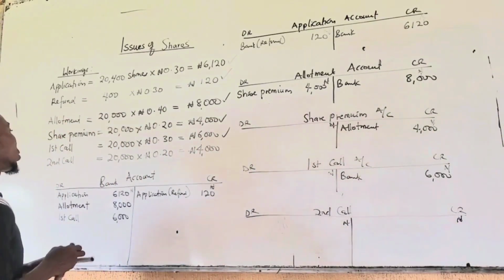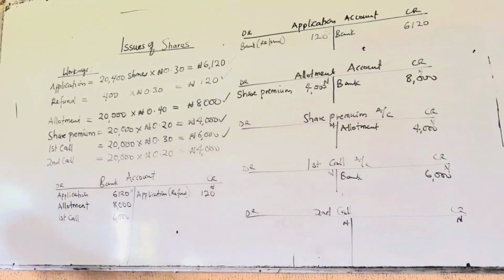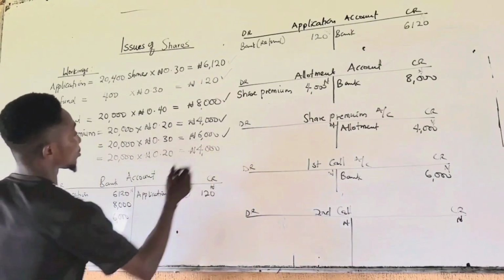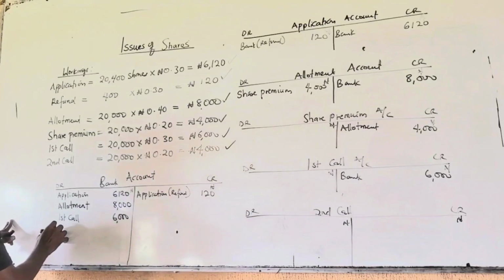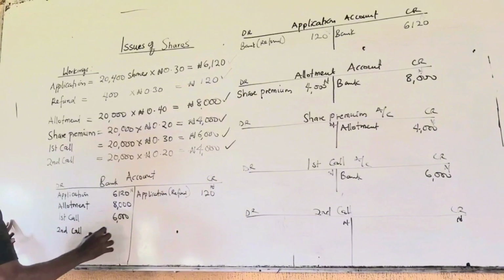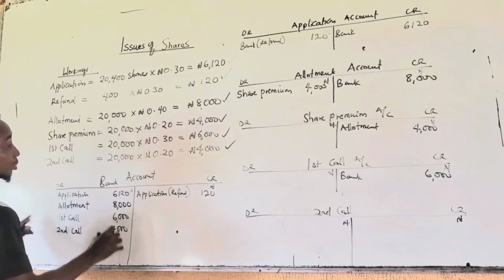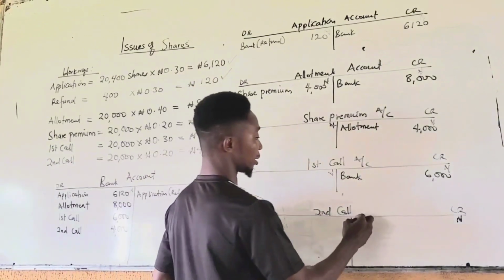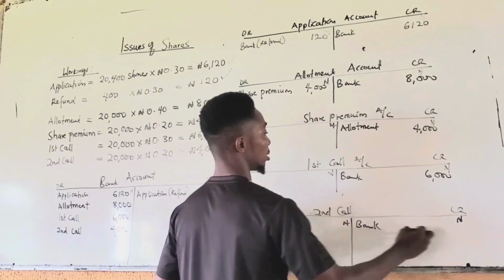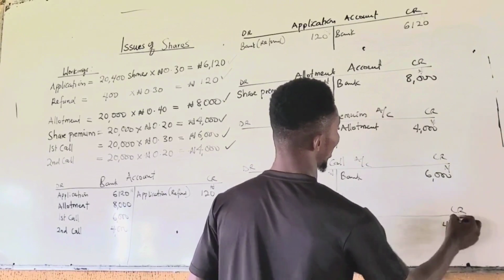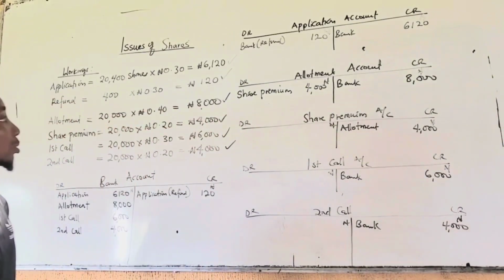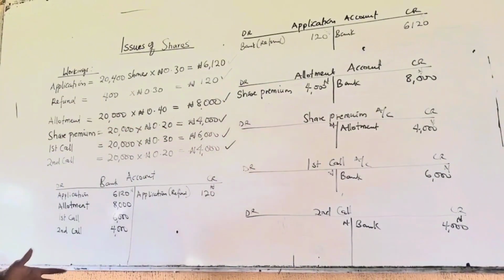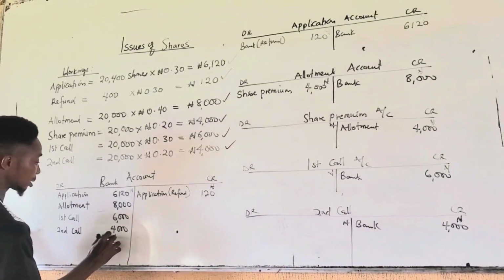Lastly, second call. Amount is here, 4,000 naira. So, second call, 4,000. You credit the second call account, particular will be bank, 4,000. So you are done. What is left is to balance the account. So how do we balance this account?